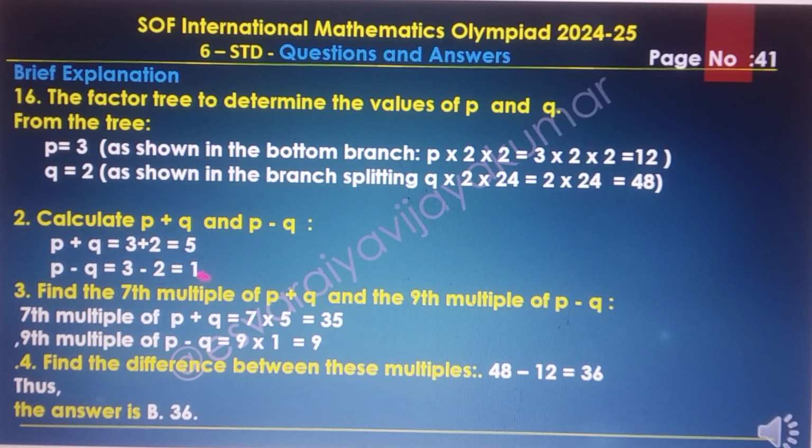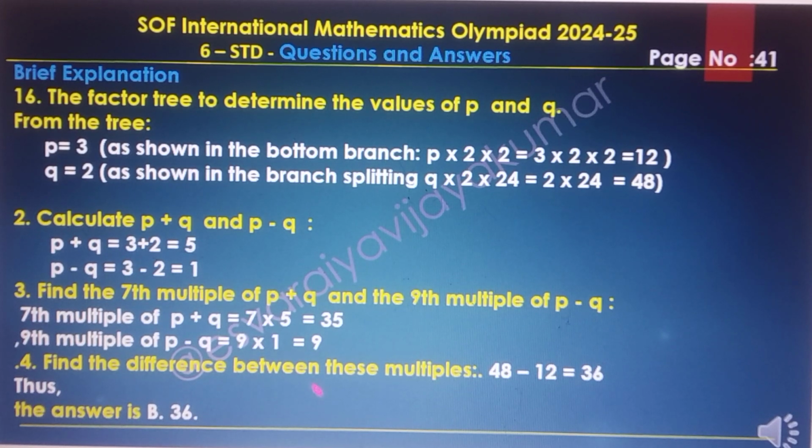P plus Q equal to 3 plus 2 equal to 5. P minus Q equal to 3 minus 2 equal to 1. Find the 7th multiple of P plus Q and the 9th multiple of P minus Q. The 7th multiple of P plus Q equal to 7 into 5, 7 5s are 35. And the 9th multiple of P minus Q equal to 9 into 1 equal to 9.